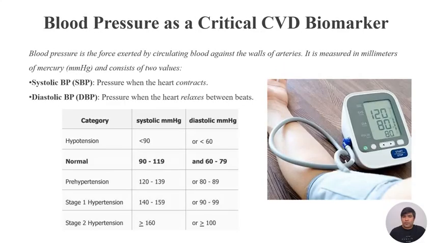We will also talk about a summarized definition of blood pressure. Blood pressure is basically the force exerted by circulating blood against the walls of arteries, and we measure blood pressure in two values, systolic and diastolic. And as we are all from biomedical engineering and the medical field, we know that blood pressure has many categories, such as hypotension, normal, and hypertension, and in hypertension we have two stages, stage 1 and stage 2. In this study we will particularly talk about hypertension.